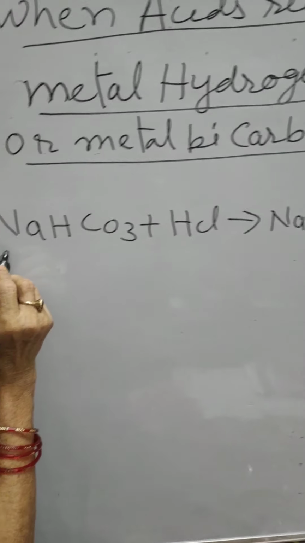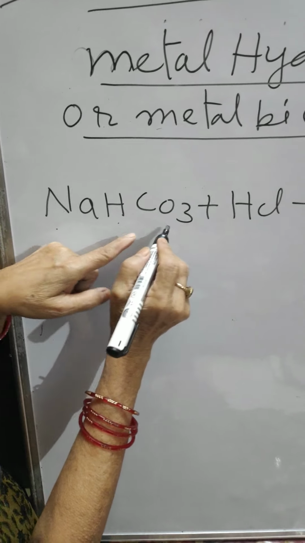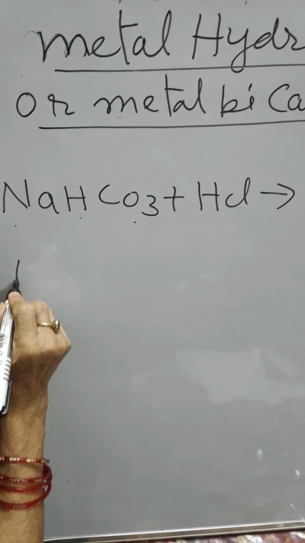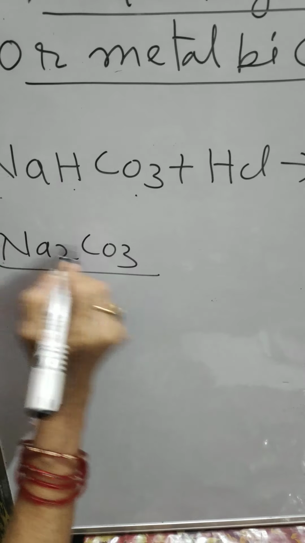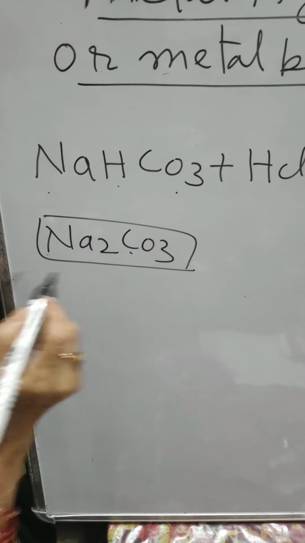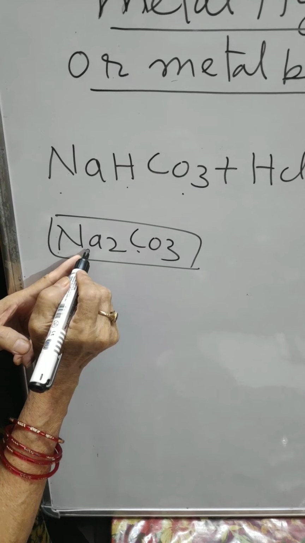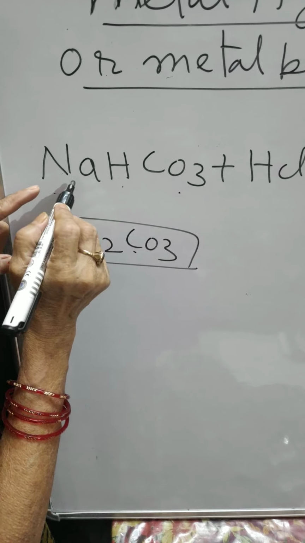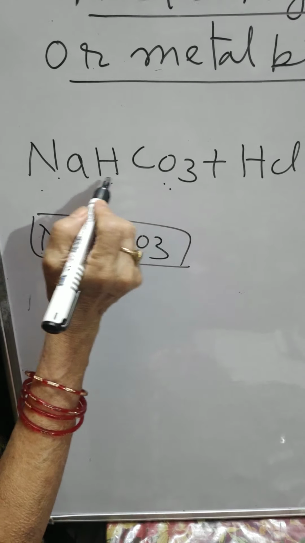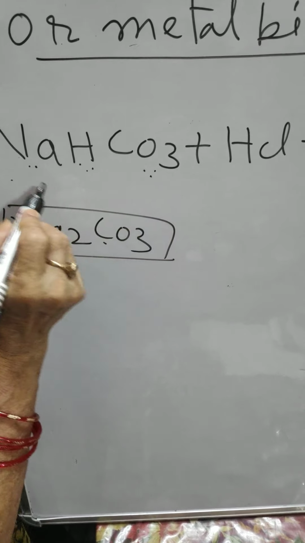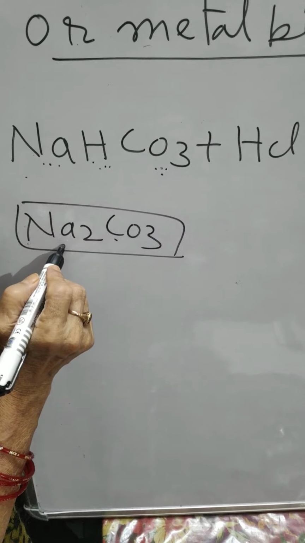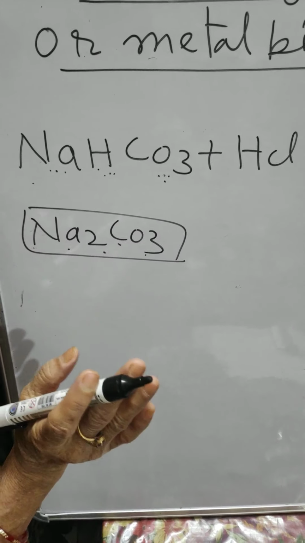Now here you see sodium hydrogen carbonate. You know that Na2CO3 is the formula of sodium carbonate. There is no hydrogen in between the sodium and the carbonate. Here in between the sodium and carbonate there is an H. That is why it is called sodium hydrogen carbonate or sodium bicarbonate, and this is sodium carbonate. Now the difference is clear to you.